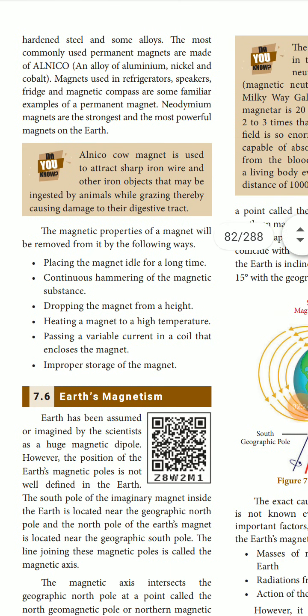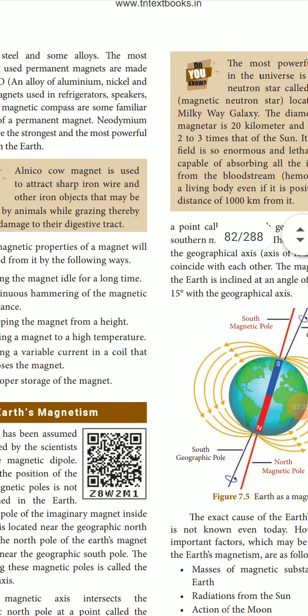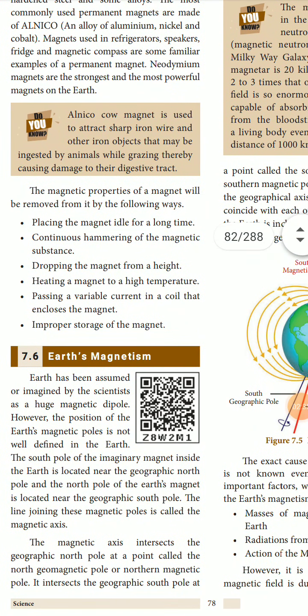The most commonly used permanent magnets are made of alnico, an alloy of aluminium, nickel and cobalt. Magnets used in refrigerators, speakers, and magnetic compasses are some familiar examples of permanent magnets. In refrigerators, speakers, or a magnetic compass to see the directions, they use permanent magnets because the magnetic field will continue.